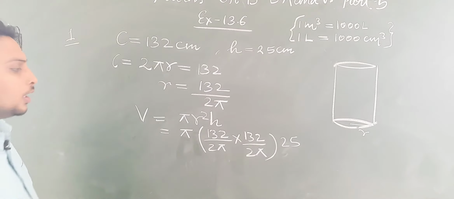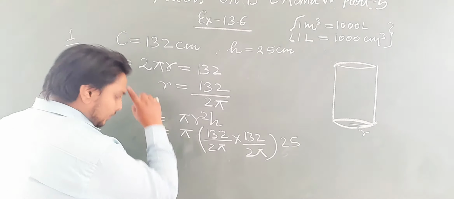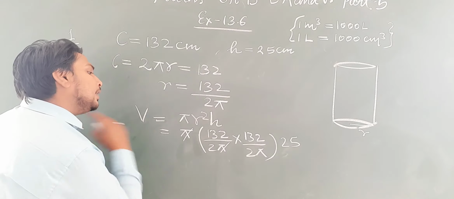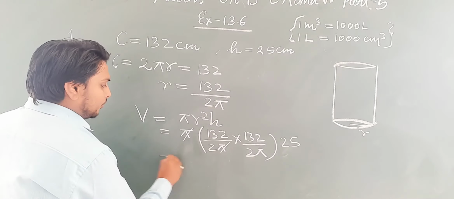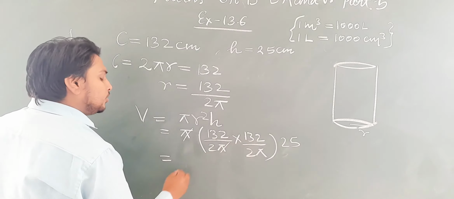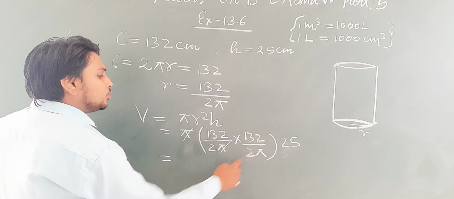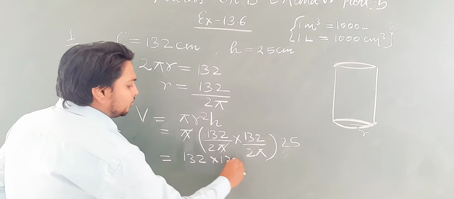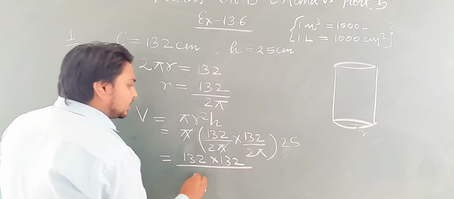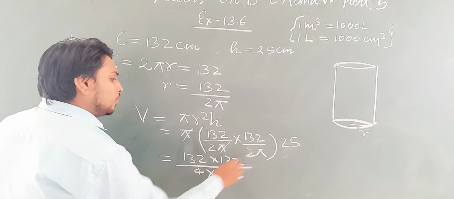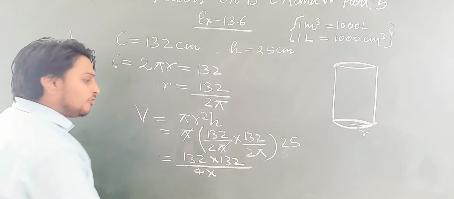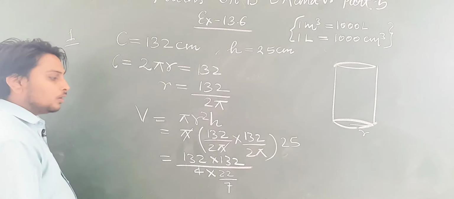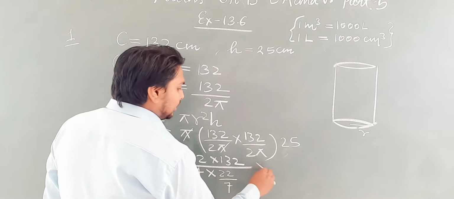So students, here pi and pi will cancel out, and what remains is 132 into 132 upon 2 into 2. Let us solve it: 132 into 132 upon 4 into the value of pi, which is 22 by 7, and here it is 25.